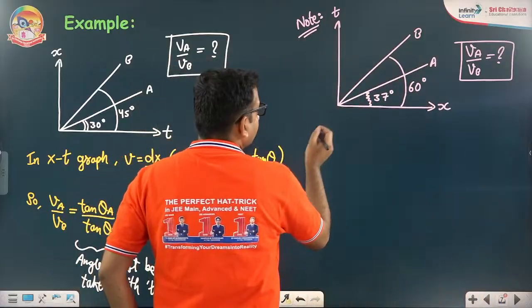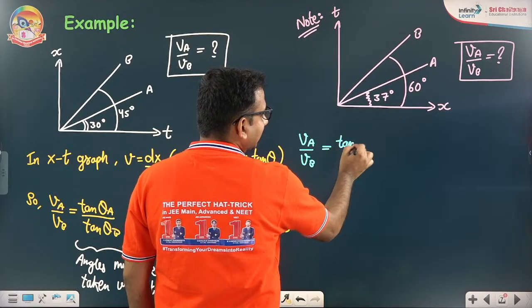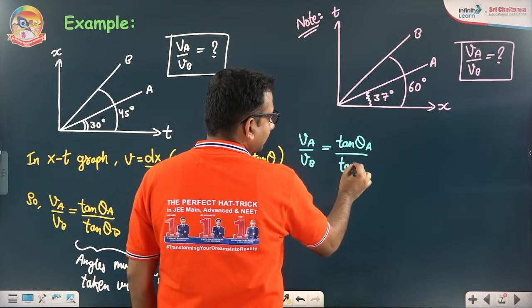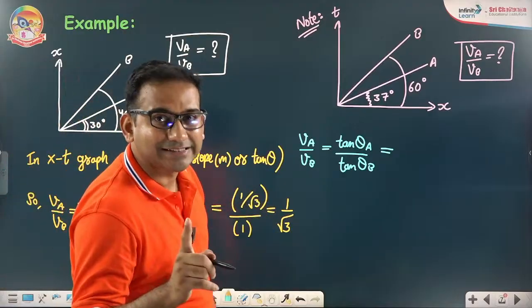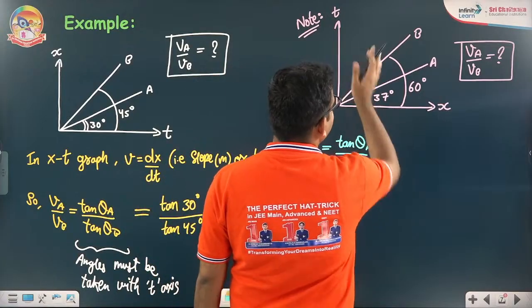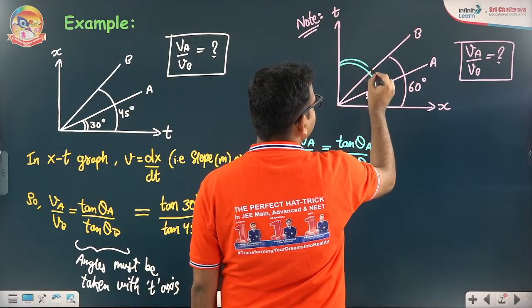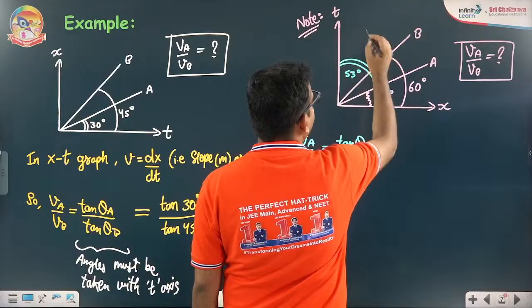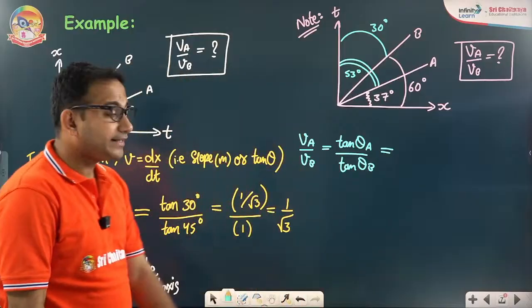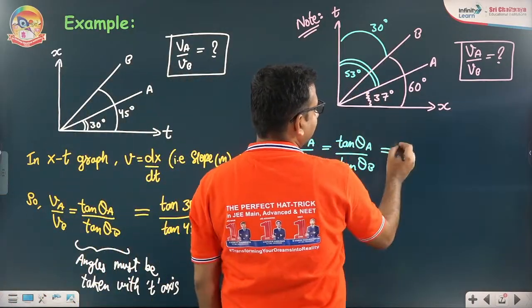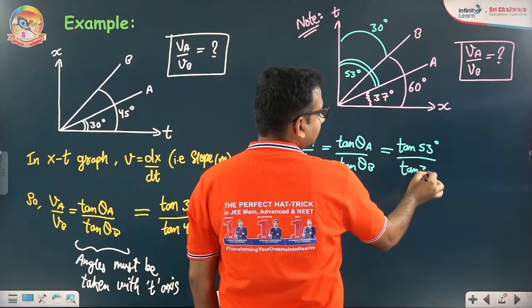So here, I will write VA by VB must be equal to tan theta A by tan theta B, but the angles must be made with t-axis. This is the t-axis this time. For A, this angle is 37 degrees. So what will be this angle here? This angle will be 53 degrees. And what will be this angle here? This angle here will be 30 degrees. So tan theta A will be tan 53 degrees, and tan theta B will be tan 30 degrees.